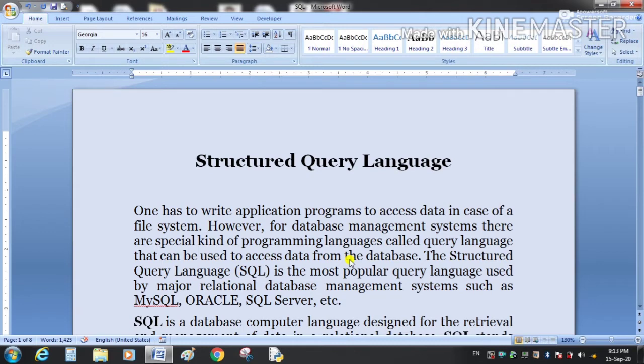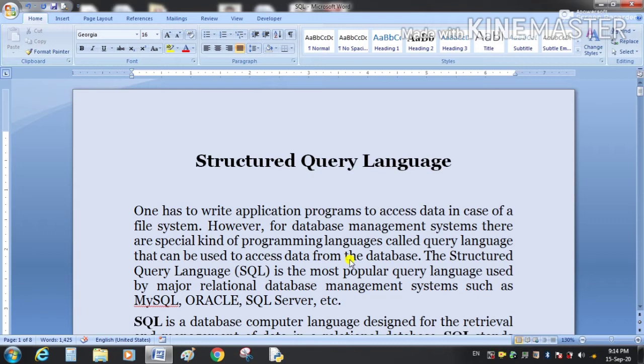We need to write application programs to access data in the case of a file system, that is, a flat file database. However, for a database management system there is a special kind of programming language called structured query language, which is used to access data from the database.